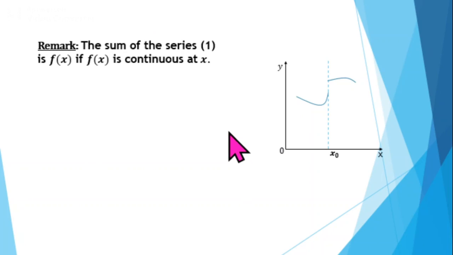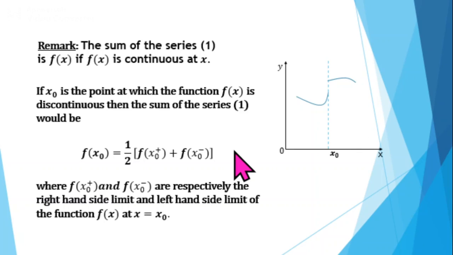Now suppose f of x is discontinuous at some point, say x equal to x naught. If you look at the graph of such a function, there will be a finite jump in the graph corresponding to the point x equal to x naught. The right hand side limit and left hand side limit exist, but they are different. In this case, the Fourier series of f of x will converge to f of x naught.